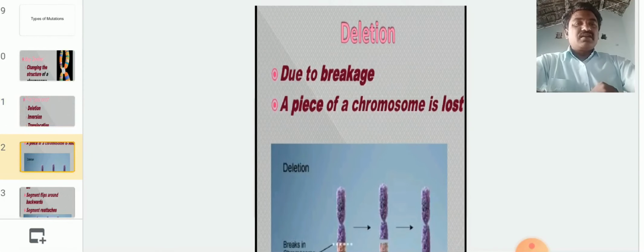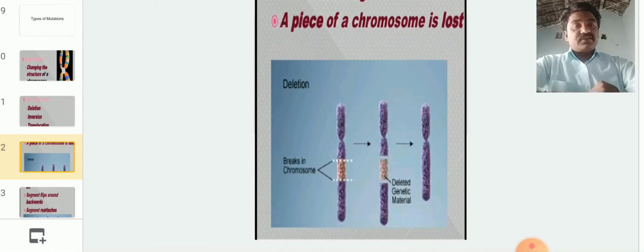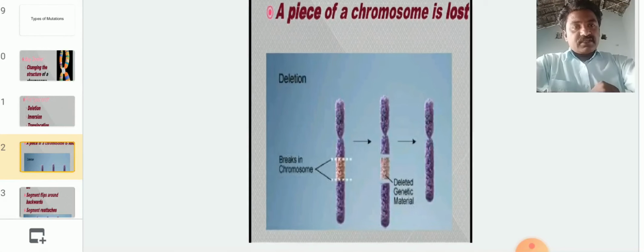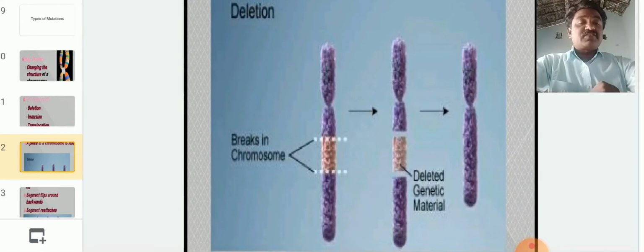So the first one is deletion. Due to breakage, a piece of chromosome is lost. We are observing this in the diagram. Generally, the breaks of the chromosome take place by special enzymes called ligases or restriction endonuclease. These restriction endonucleases act on the chromosome and recognize a particular sequence, so the DNA breakage takes place.